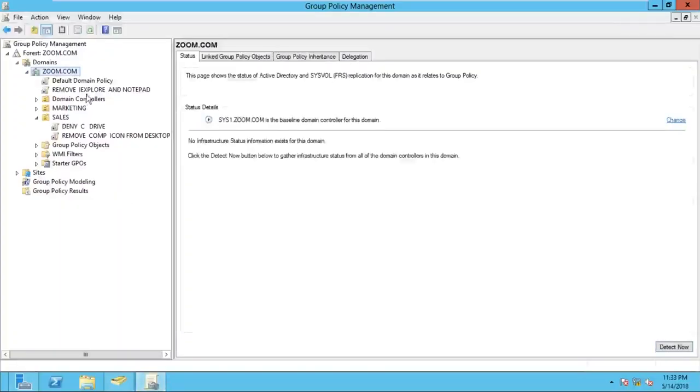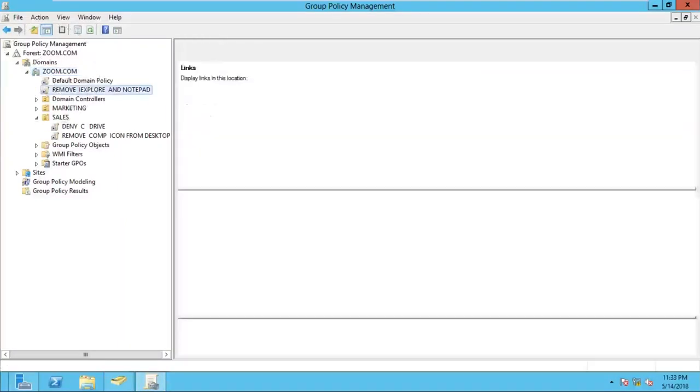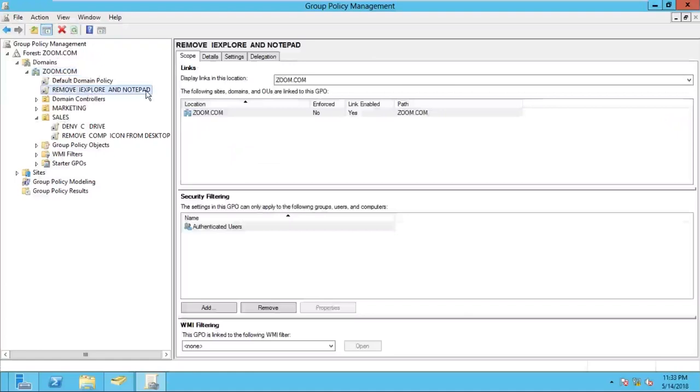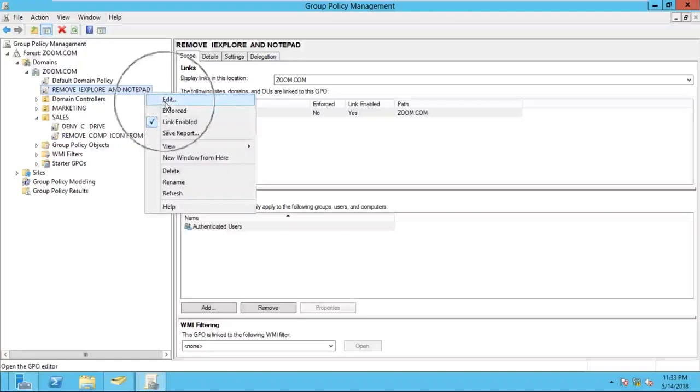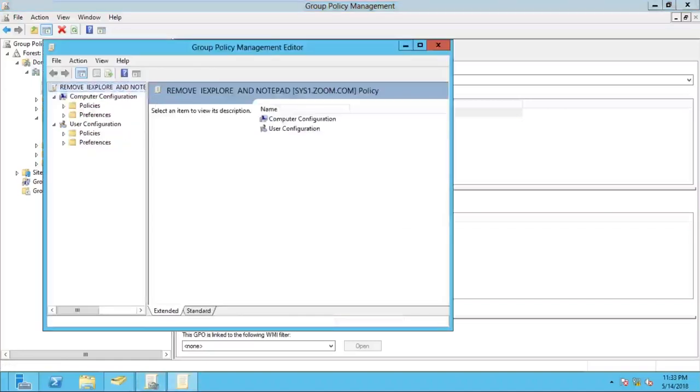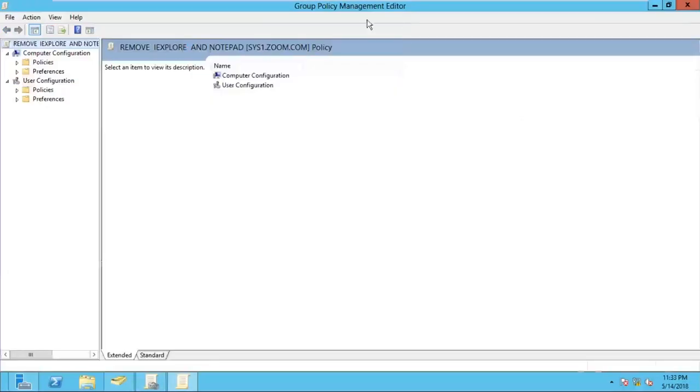Right now, which policy do you want this policy should not affect on admin and user? So we have to open the group policy management console, expand the domain name zoom.com, right click on our existing group policy, remove Internet Explorer and Notepad, the existing one, and click on edit. Once you click edit, one new window will open, and in this window there is group policy management. In this window, are you finding the action tab on the top? Yes, the action tab is there. Click on action, click on properties.